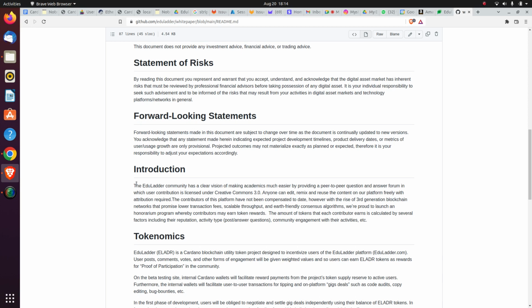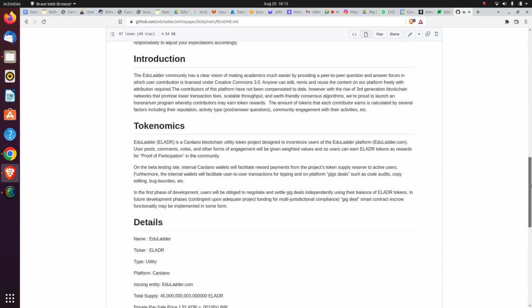So if you browse to the Eduladder website, you could see on the bottom we are clearly stating that all the content of this particular website, a user contribution of this particular website, comes under Creative Commons Attribution 3.0 license, which means that the content, user contribution of this particular website can be copied and remixed and re-edited as per your need, as long as you are not using it for commercial purpose.